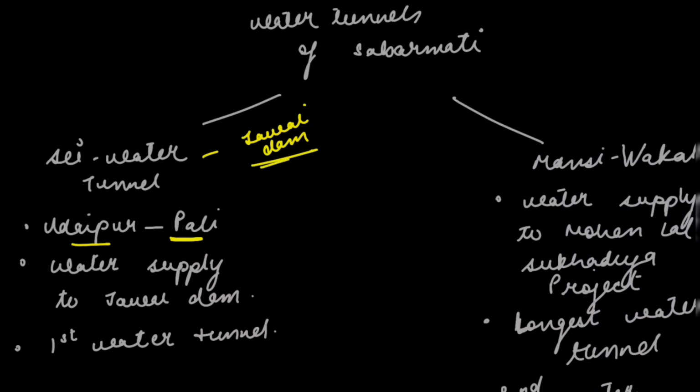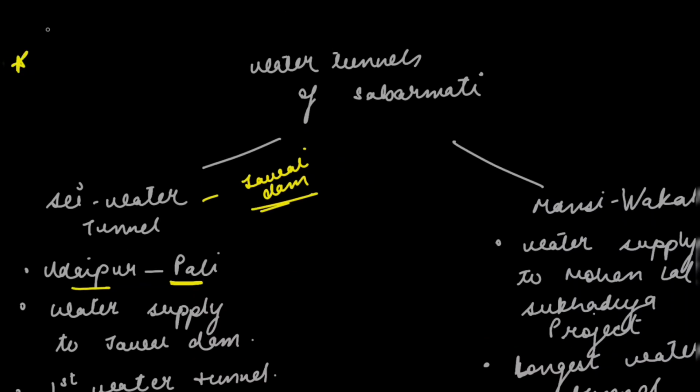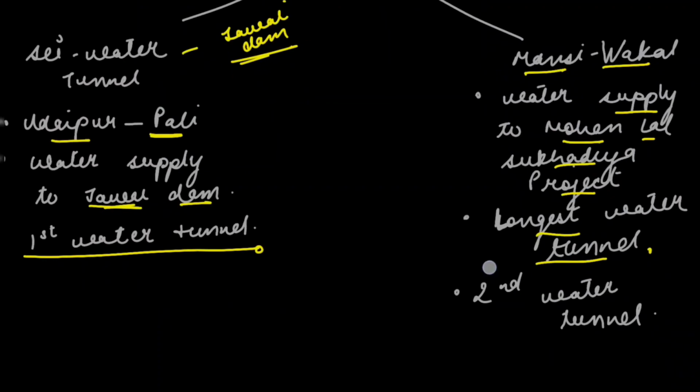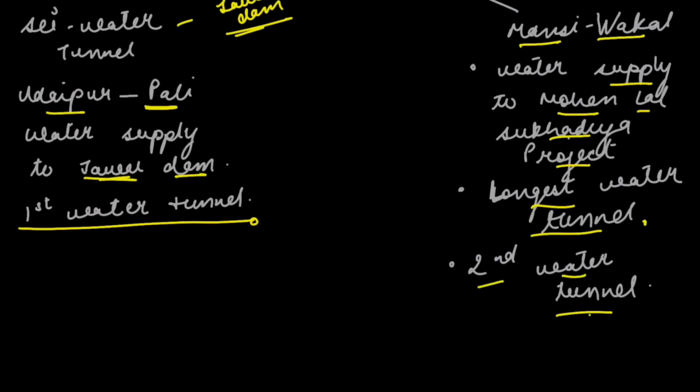And a correction in that class is that we have Kagdi pickup in Banswara. Over there I have mentioned Dungarpur, but it is Banswara. Then it supplies water to Jawai Dam, and this is the first water tunnel of Rajasthan. Then we have Mansi Vakal water tunnel. It supplies water to Mohanlal Sukhadia project. This is the longest water tunnel of Rajasthan, and it is the second water tunnel of Rajasthan.